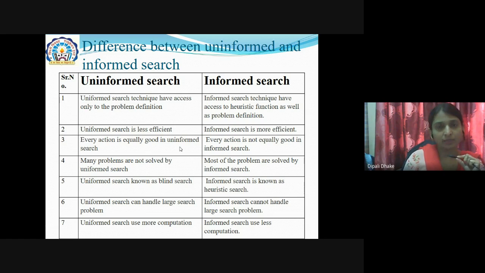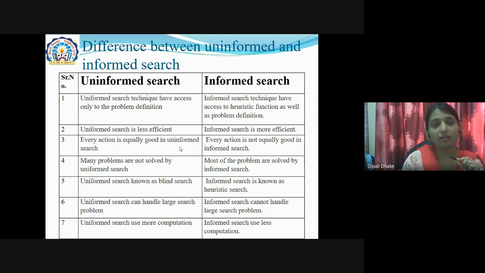In short, the difference is this: if you are giving the maximum, or you can say the correct, input for the searching in terms of the heuristic function, and obviously you also know the problem definition, that's an informed search.